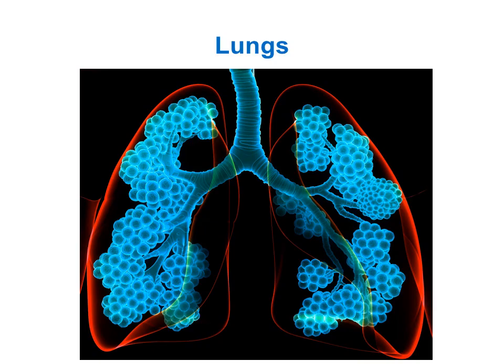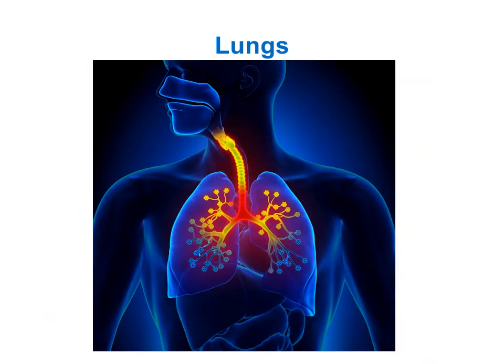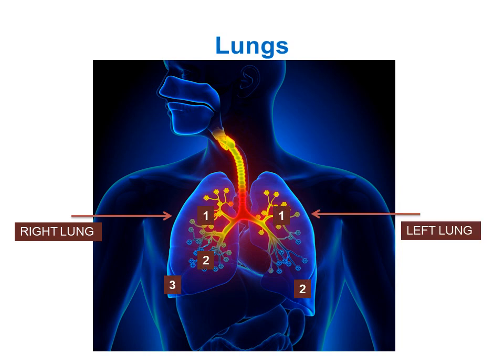Now in school, we have learned that the most important organ of the respiratory tract system is the lungs. So where are lungs present? Right bronchi, bronchioles and alveoli are covered with the help of membranes to form the right lung. Left bronchi, bronchioles and alveoli are covered with the help of membranes to form the left lung. So we human beings have a pair of lungs. Each section is called a lobe. Right lung has 3 sections or 3 lobes and left lung has 2 sections or 2 lobes.